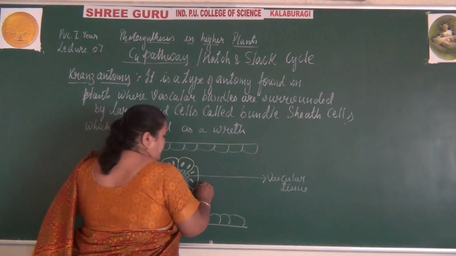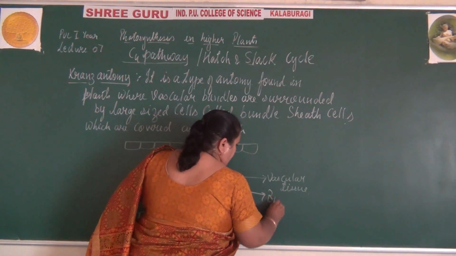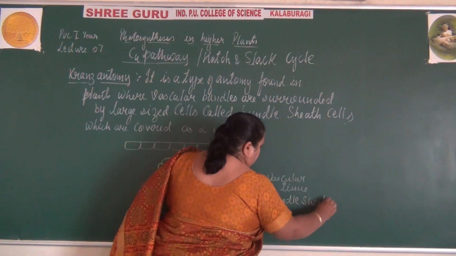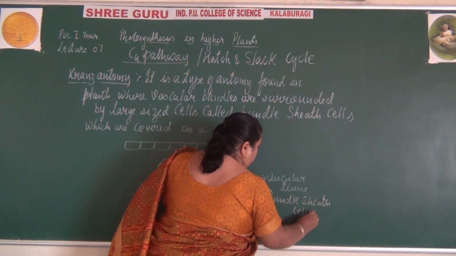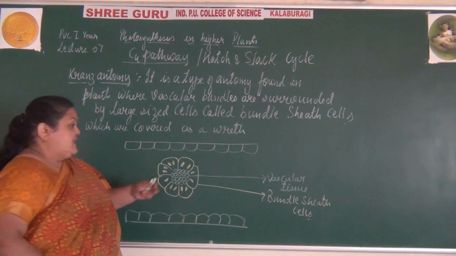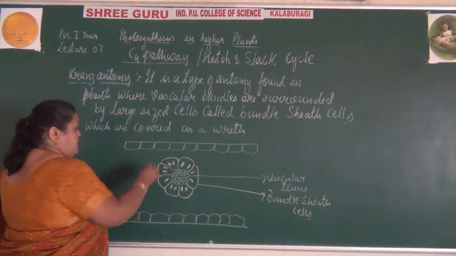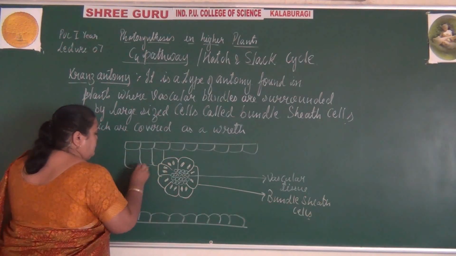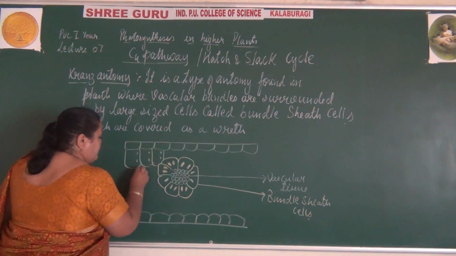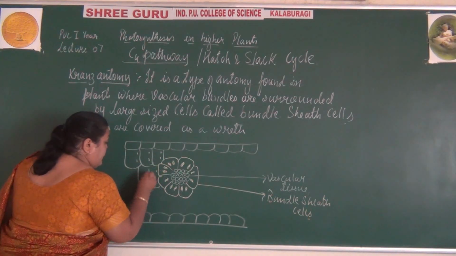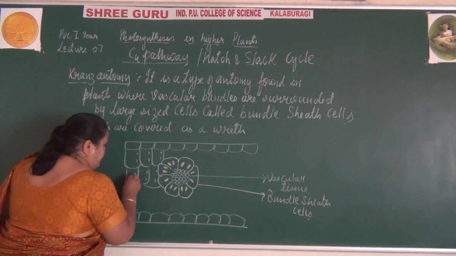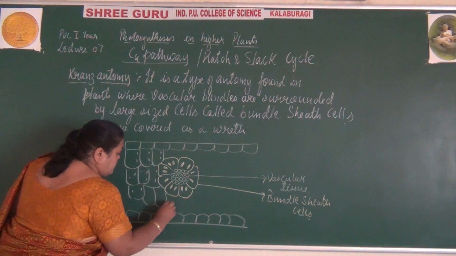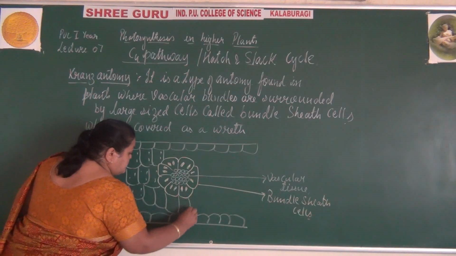So these are bundle sheath cells surrounding the vascular bundles, and between the upper and lower epidermis are the mesophyll cells.